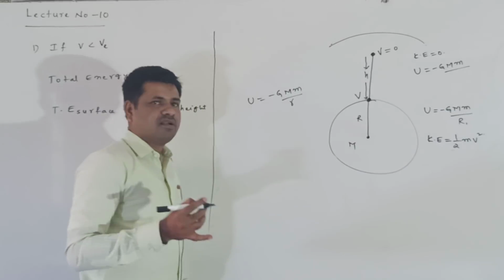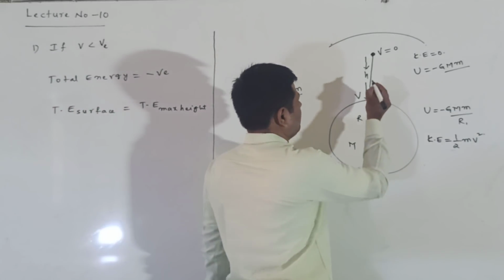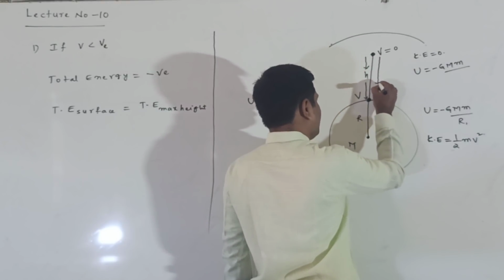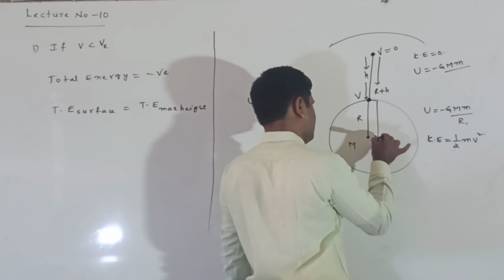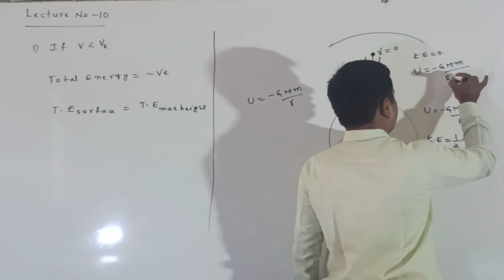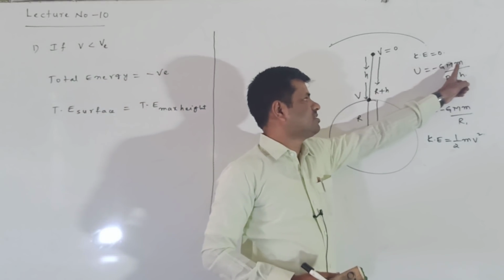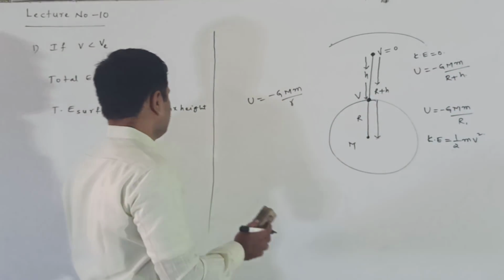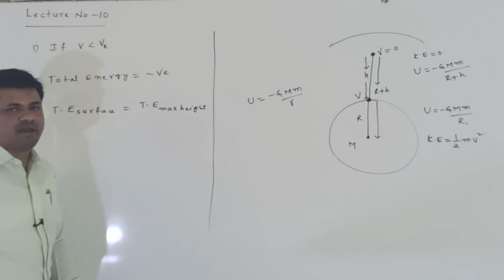Small r is the distance of the body from the center of the earth. From the center of the earth to the body, the total distance becomes R plus h. So the potential energy here is minus GMm by R plus h, and the kinetic energy is zero. So I am writing that total energy on the surface is equal to total energy at the maximum height.